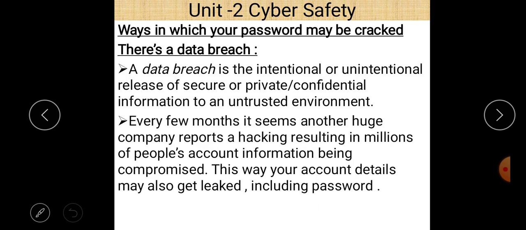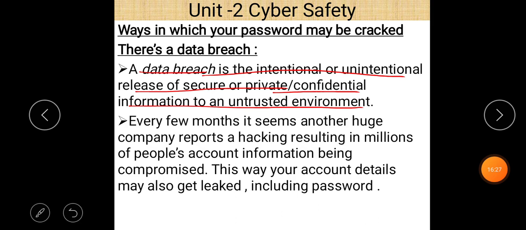Every few months, it seems that another huge company reports a hacking resulting in millions of people's account information being compromised. So this way, your account details may get leaked, including your passwords.